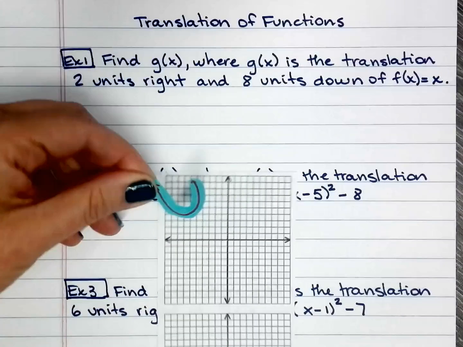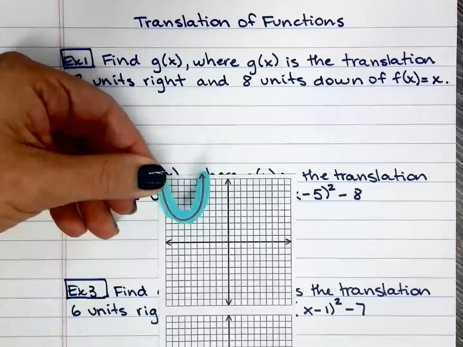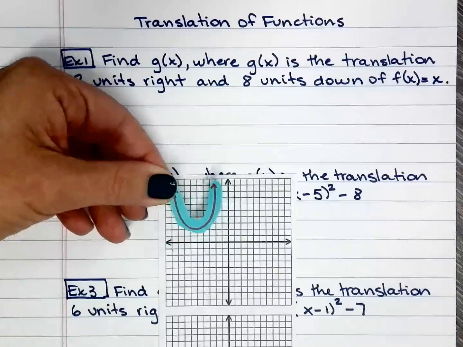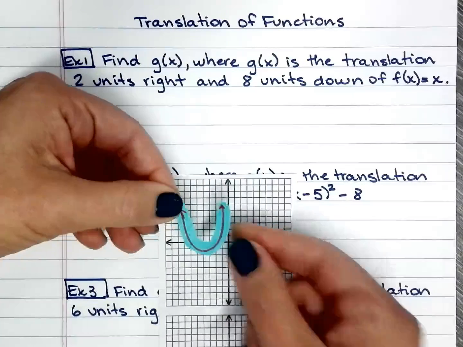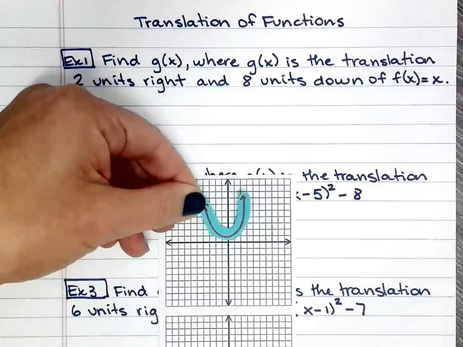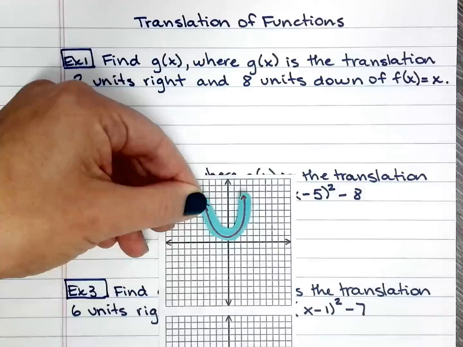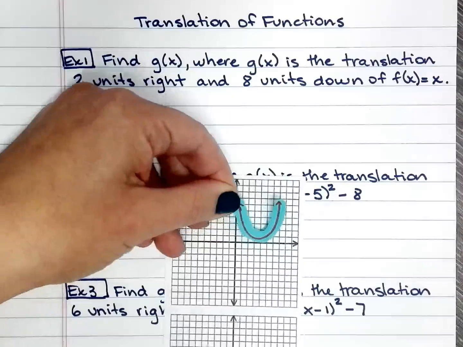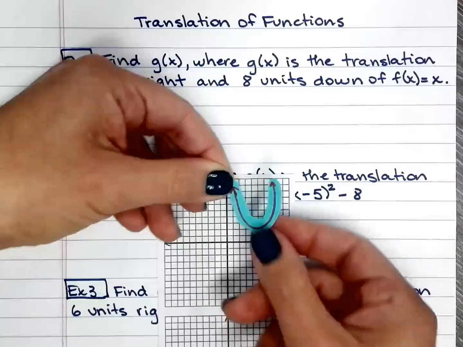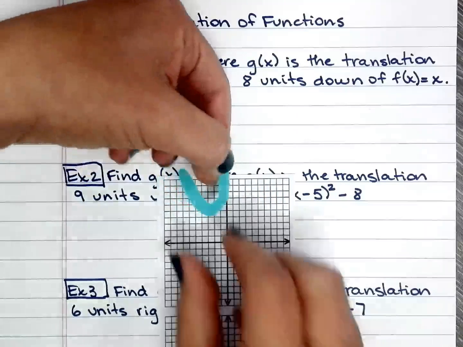So I have just a little visual right here, super high tech, right? Okay, so I just cut out a cute little parabola just so you can get the visual. So let's say we're starting right there at 0, 0. If I need to translate or move this parabola right and up, then it would end up there. We're not talking about reflection in this video, just translation.